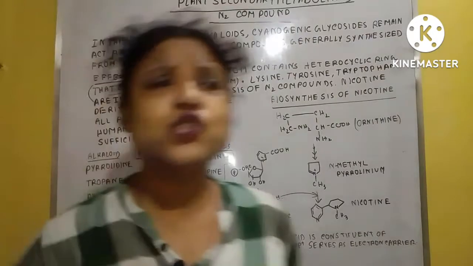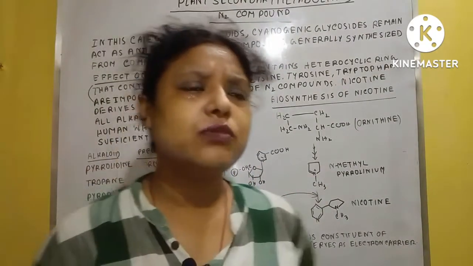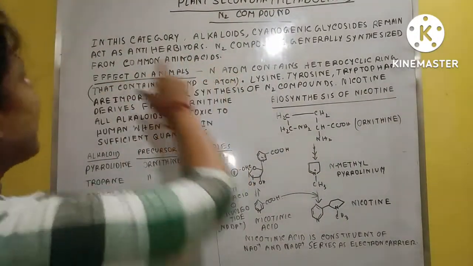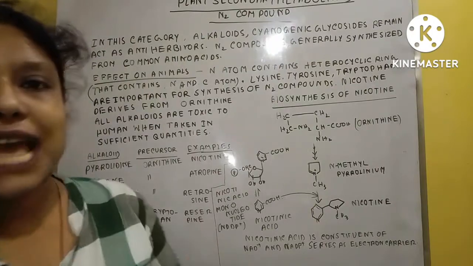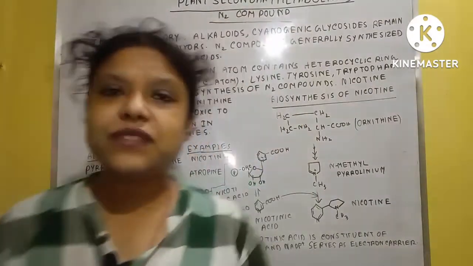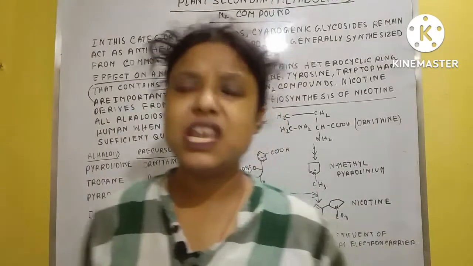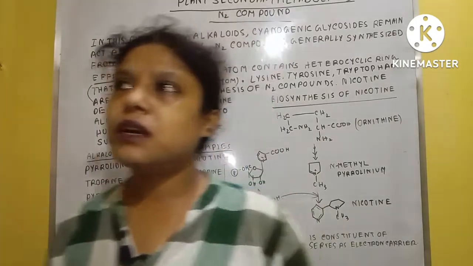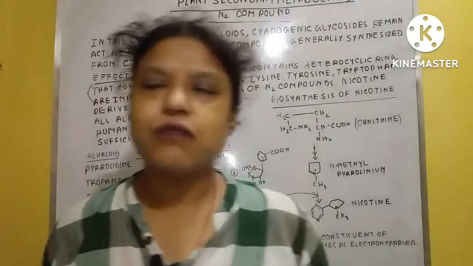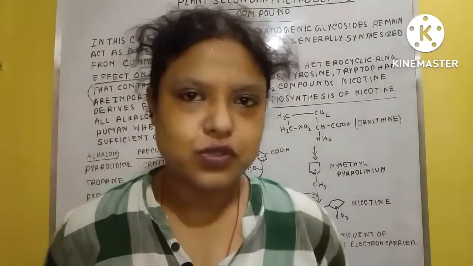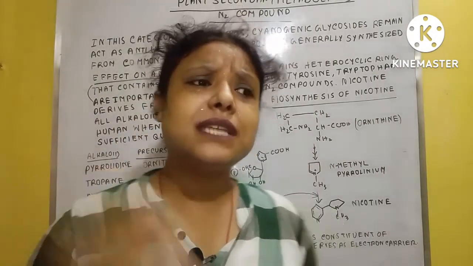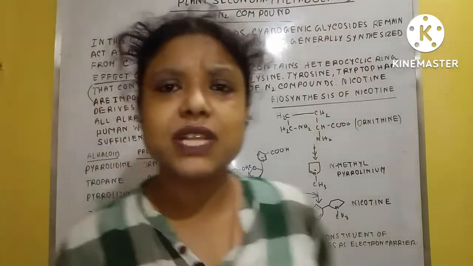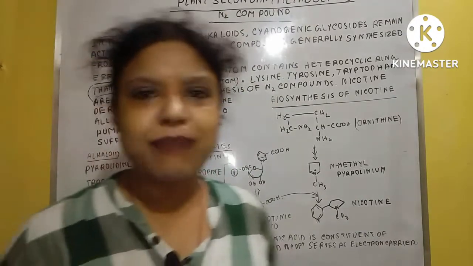So what is the function of the secondary metabolites? They act as anti-herbivores, or they give a defensive mechanism to the plant's body for protection from pathogenic infection or from consumption of the plant's body by herbivores. Sometimes they have toxic substances that are needed by the plants for their protection.